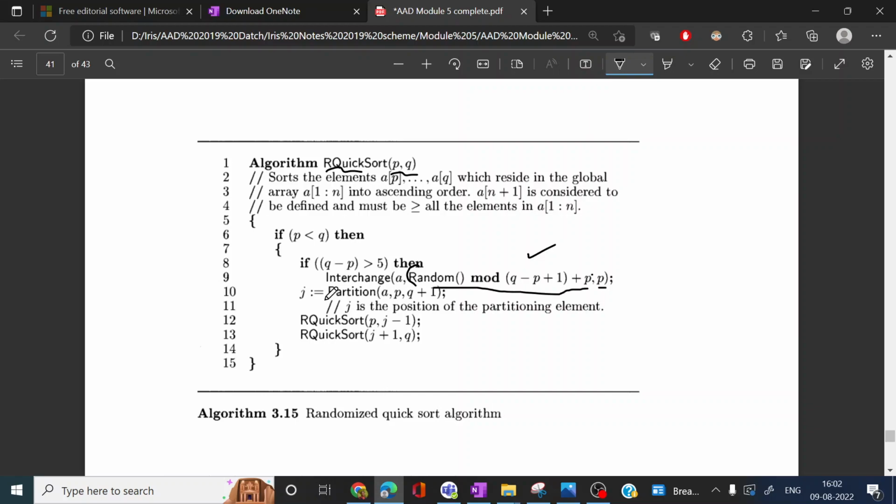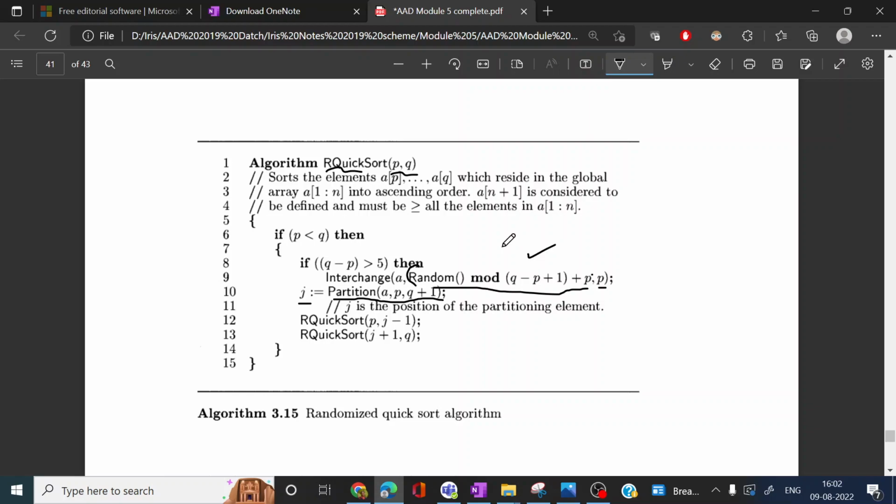And based on this, it is passed to the partition procedure. All other procedures are the same. The only difference is that a random number generator is used to select the pivot element, and the pivot index is selected from 1 to n, where n is the size of the array.